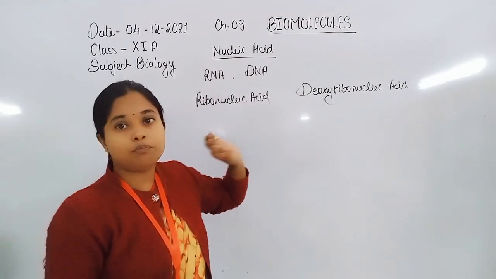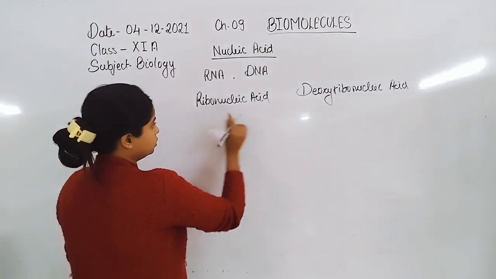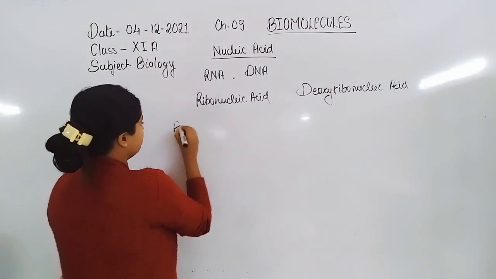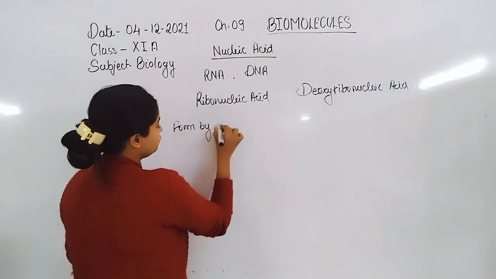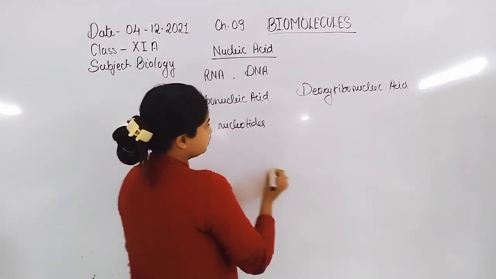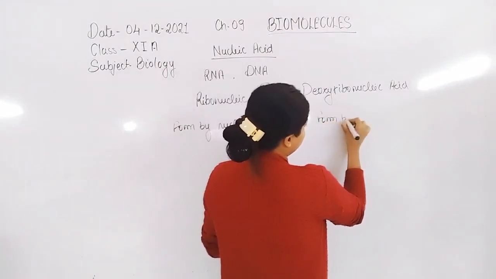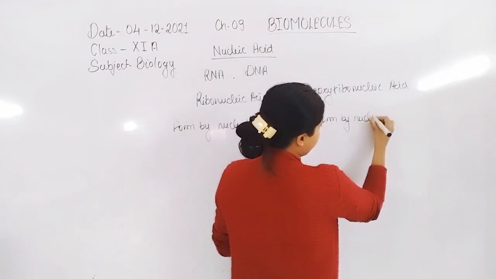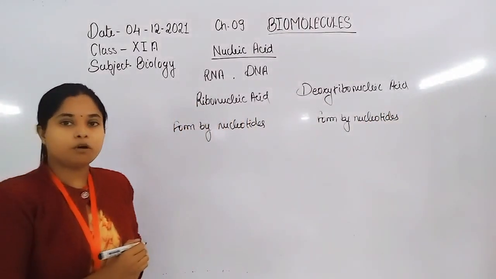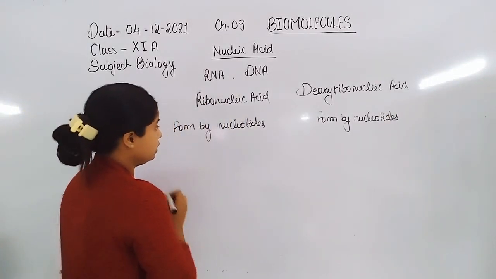on the second prime carbon of pentose sugar. In both DNA and RNA, both are formed by nucleotides, but there is quite a difference between RNA and DNA.